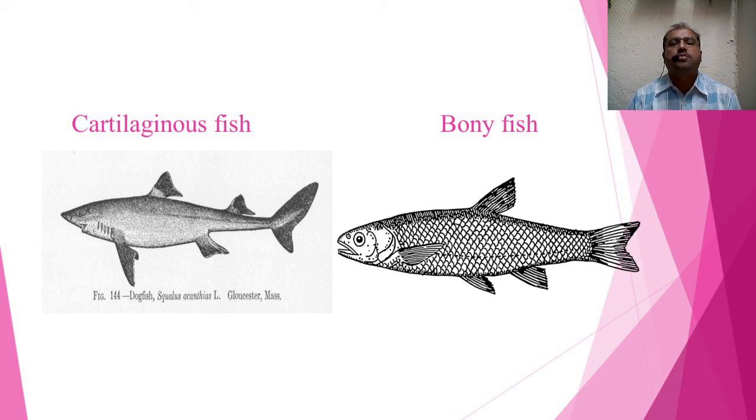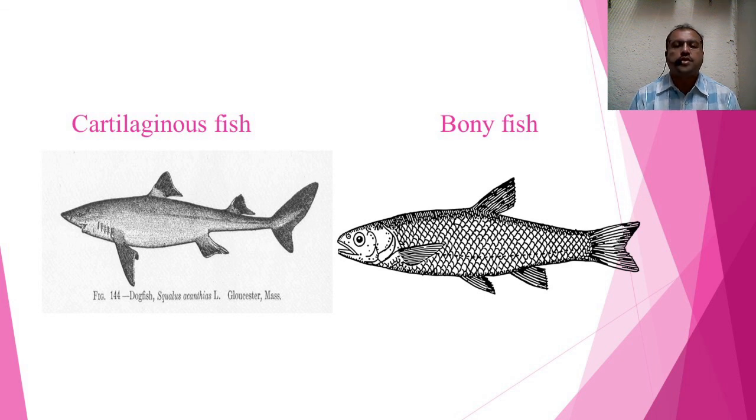And in case of caudal fin, it is heterocercal in cartilaginous fish, while it is homocercal or diphycercal in bony fish. And if you see the mouth, it is ventral in cartilaginous fish, and it is terminal in case of bony fish.